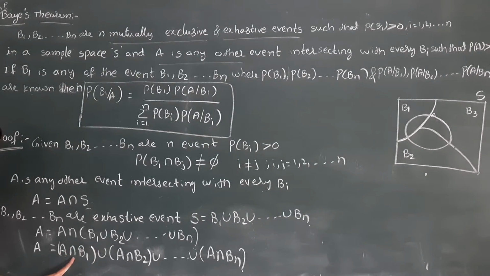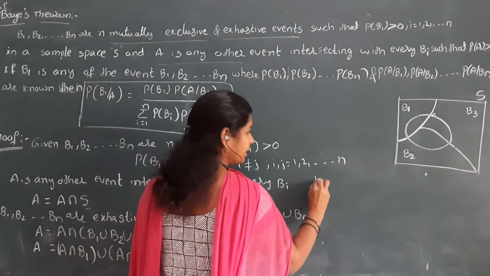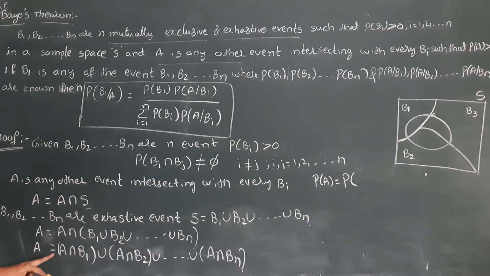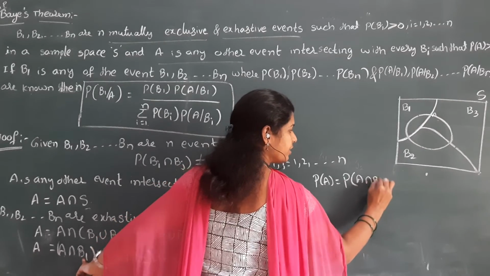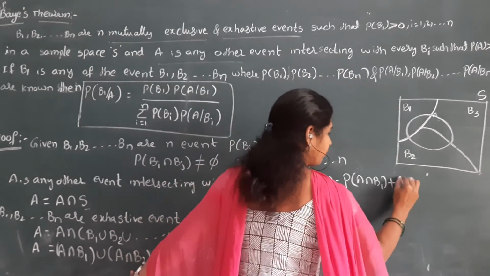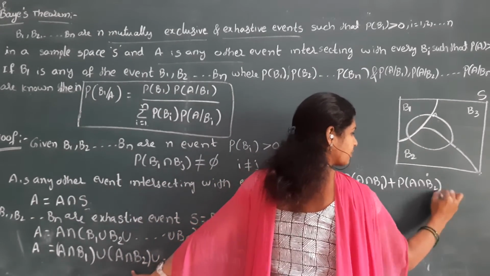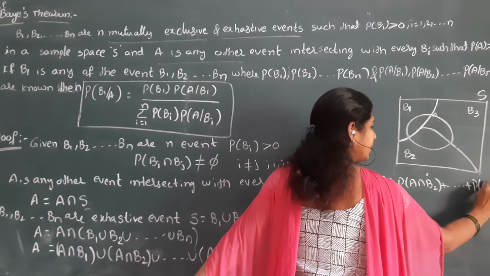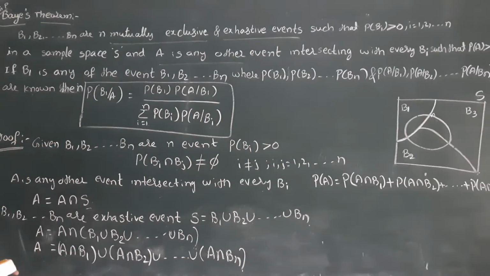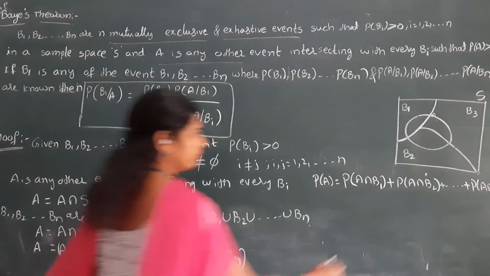So P of A is equal to P of A intersection B1 plus P of A intersection B2 plus and so on, P of A intersection Bn. Next, I consider this as equation 1.